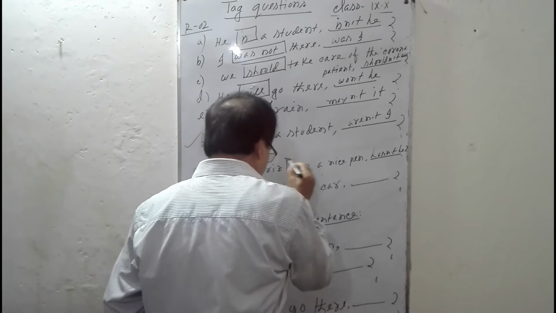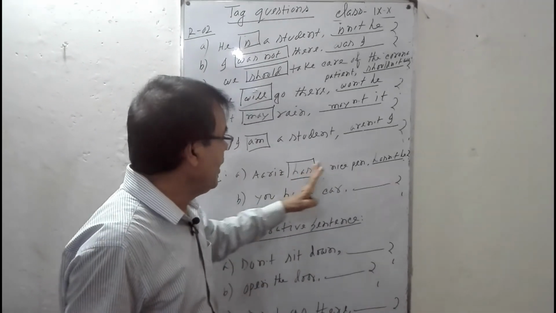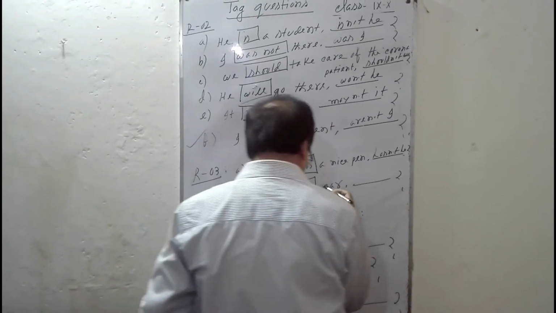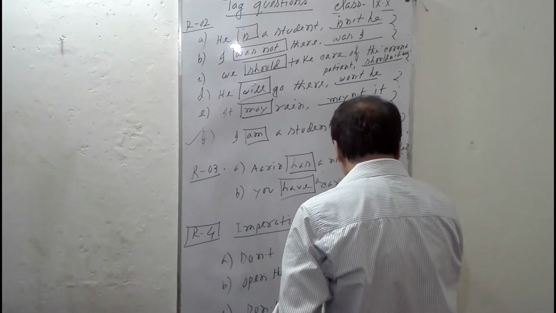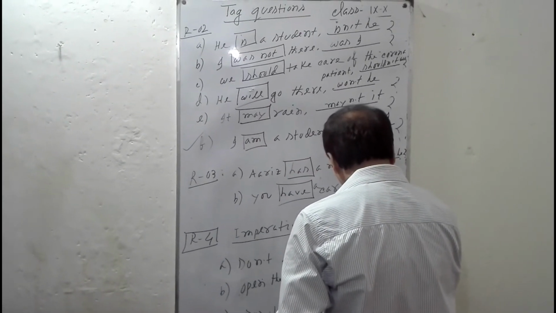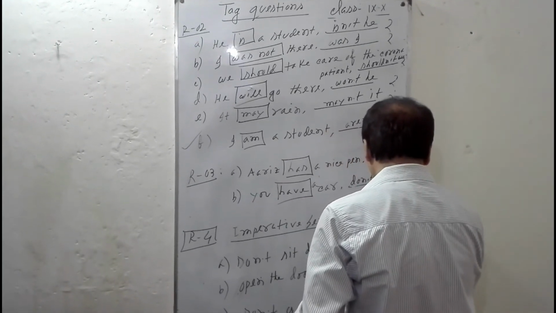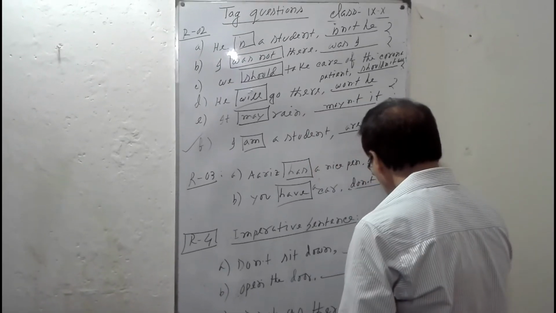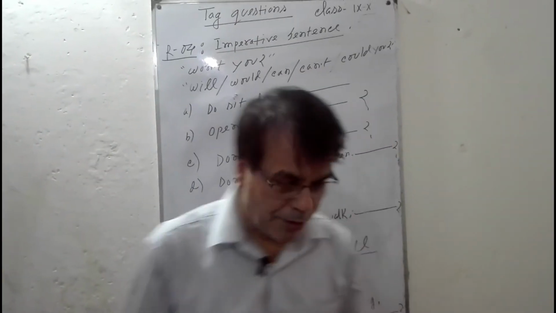We use here non-auxiliary has. You have a car, haven't you? We can use here don't you also. Both are correct.